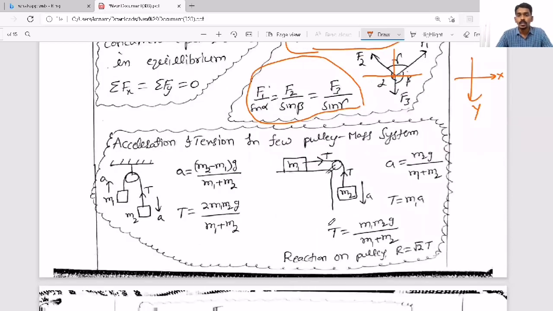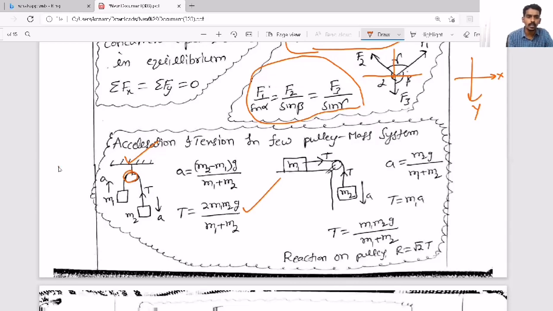Now afterwards, they'll ask you what is the acceleration of a particular system, connecting bodies or contact bodies. Like the first system is Atwood's machine, where two masses are attached with a string which is passing over a pulley, where the masses are m1 and m2. Then the acceleration of the system is (m2 minus m1) into g by (m1 plus m2), and the tension is this one. How do you derive it?